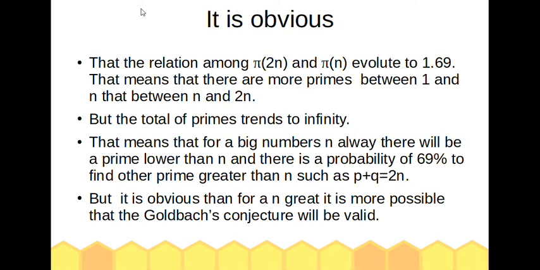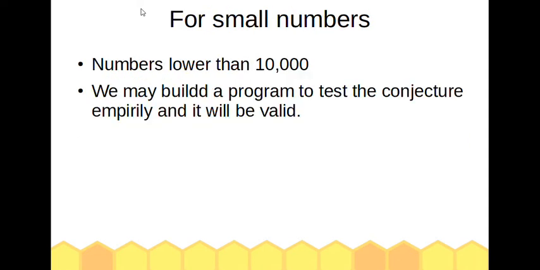That means that there are more primes between 1 and n than between n and 2n. But the total of primes tends to infinity. That means that for a big number n, there will always be a prime lower than n, and there is a probability of 69% to find another prime greater than n, such that P plus Q equal to 2n. It is obvious that for a big n, it is more possible that the Goldbach conjecture will be valid.